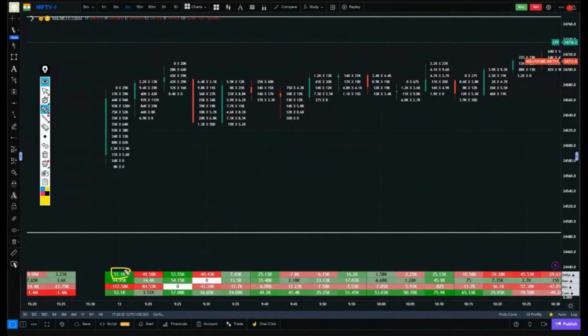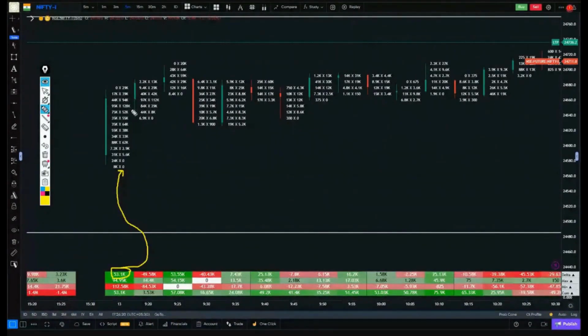What did the delta indicate? That there are more buyers. Which side is the buyer's side? We went to the right side, which is the buyer's side. Okay. Delta showed that inside this candle, there are more buyers. We went to the buyer's side and saw the place where the most buying activity happened.